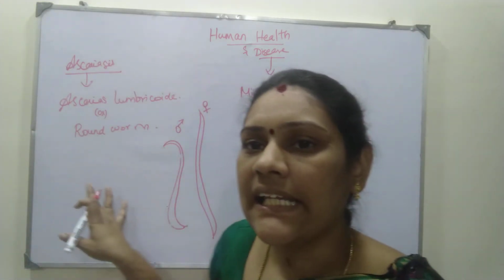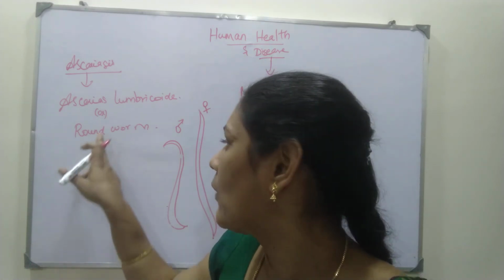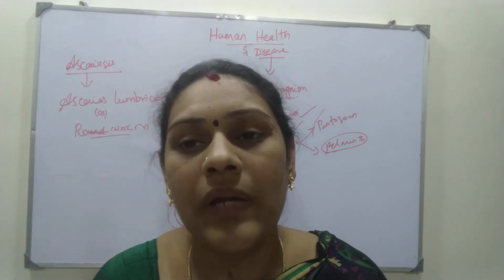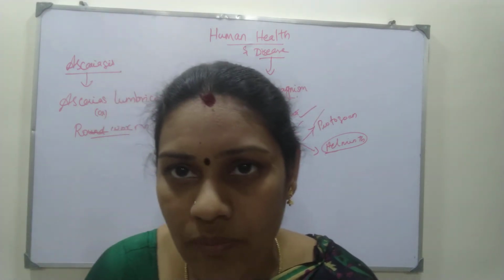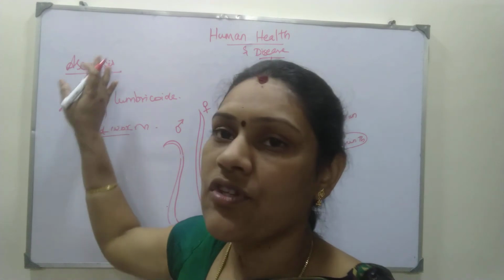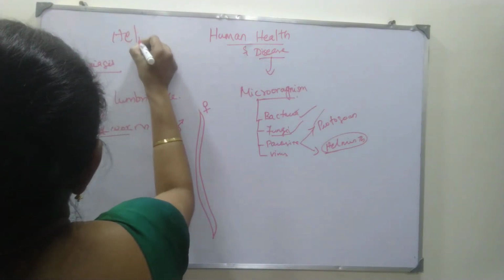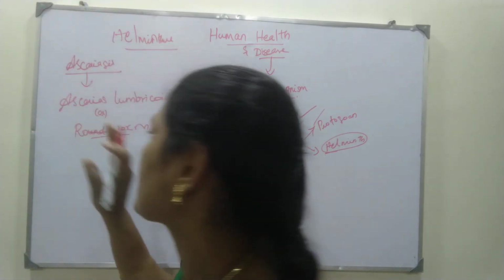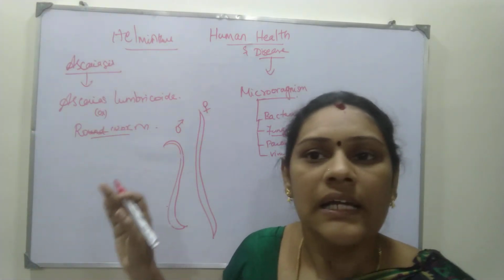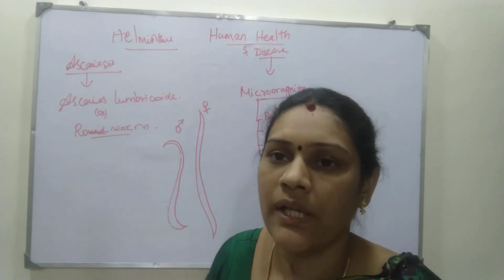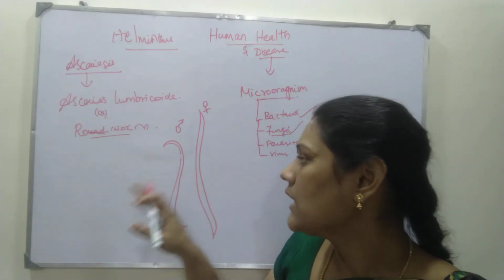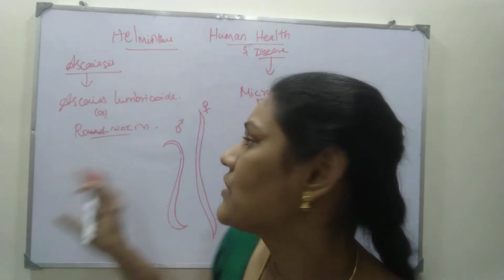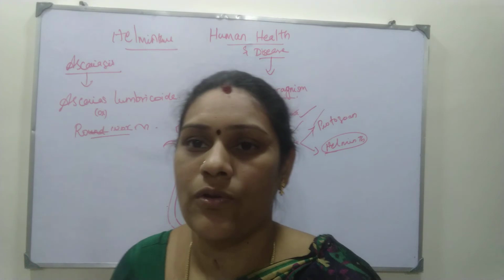Okay, generally this worm is also called roundworm. Don't confuse ringworm and roundworm. Ringworm comes under the fungal diseases. Roundworm comes under ascariasis, that is, the helminth diseases. So this is helminth ascariasis caused by Ascaris lumbricoides, a roundworm. It is monogenic, and male and female worms are separate. Okay, so this is just a general introduction to ascariasis.